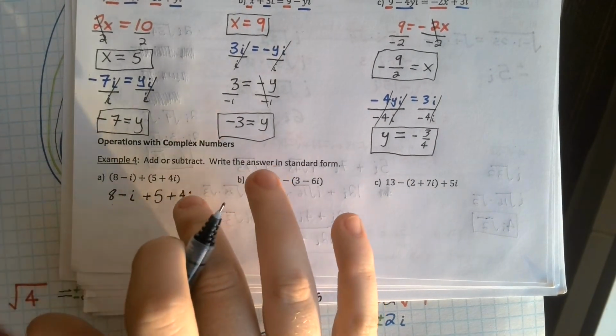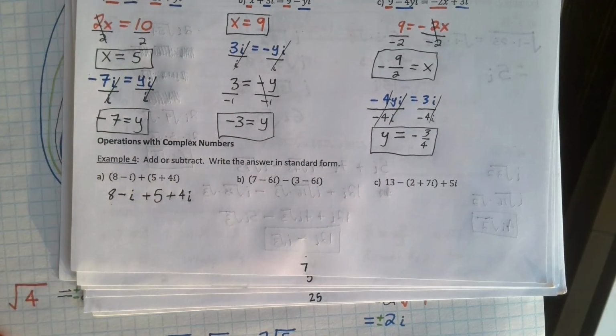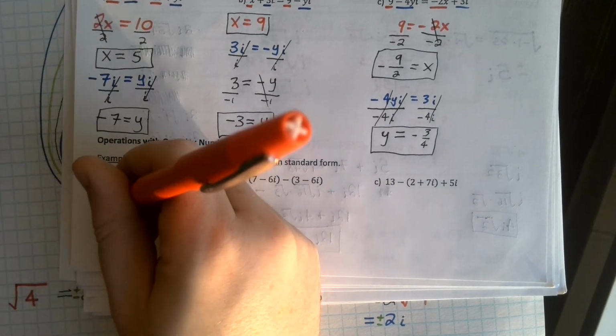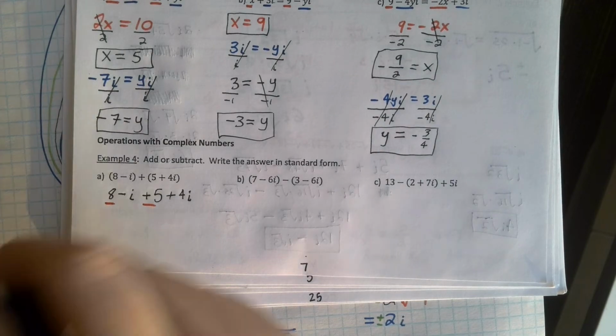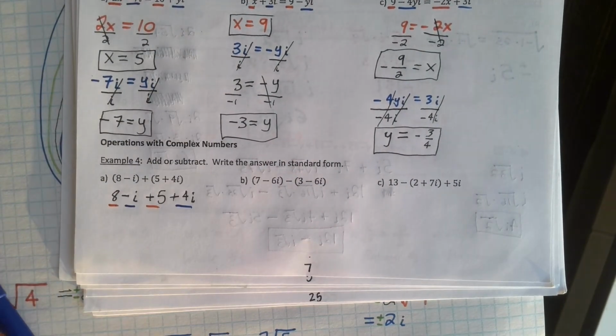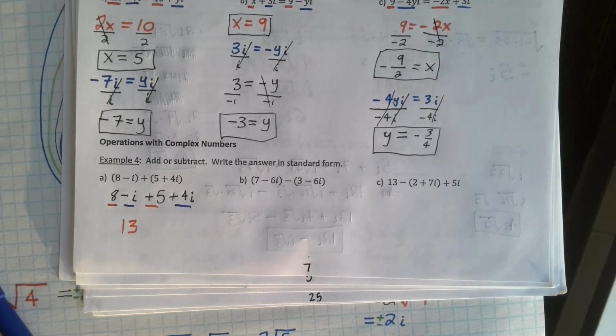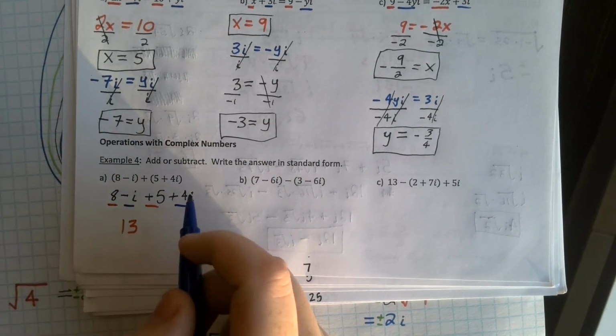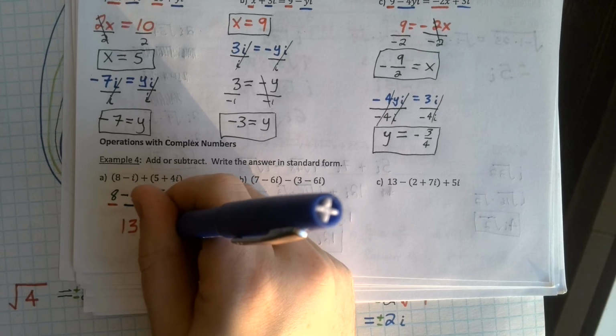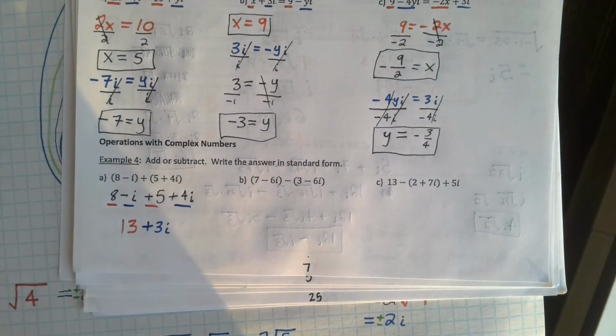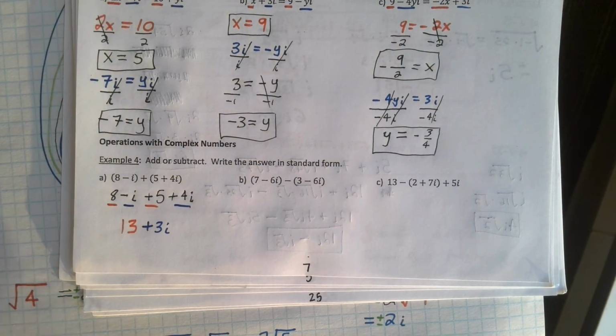Well, negative i and 4i can combine, and 8 and 5 can combine. Again, we want to combine our real parts and combine our imaginary parts. So for the real piece here, 8 plus 5 is just 13. And negative i plus 4i is 3i. So our answer is 13 plus 3i. We just combine our real parts and our imaginary parts.